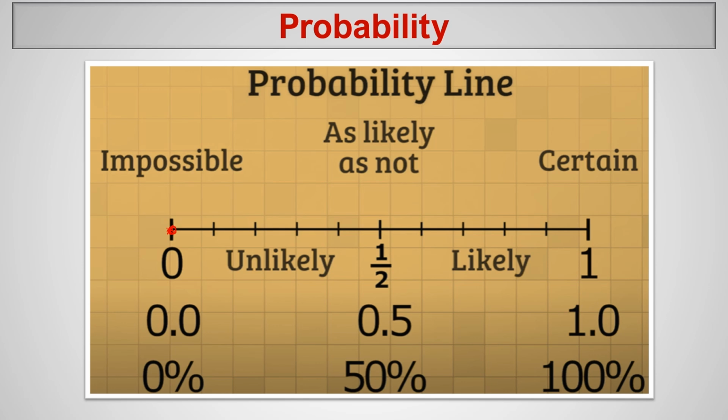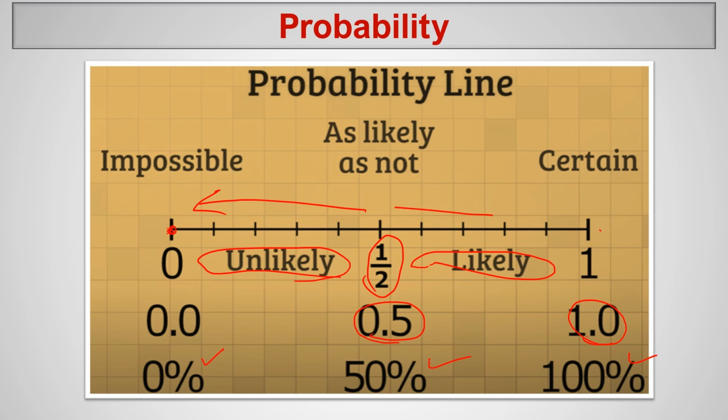So these probability numbers we can tell in a decimal form like 0, 0.5, and 1.0 is a certain event. And we can tell it in percentages: 0 percent, 50 percent and 100 percent. If it is a certain event, it's 100 percent. So this area is likely, it's going to happen. This area is unlikely. If it is less than half, less than 50 percent, it is telling that it is not going to happen. Here it is telling that it is going to happen.